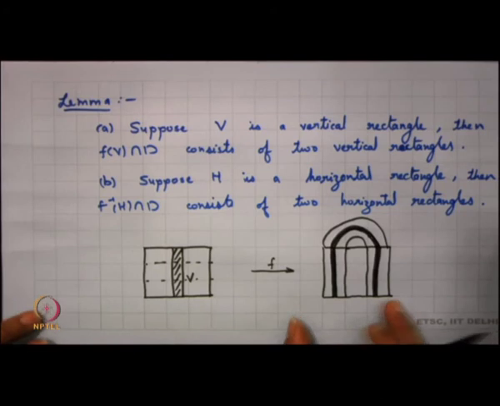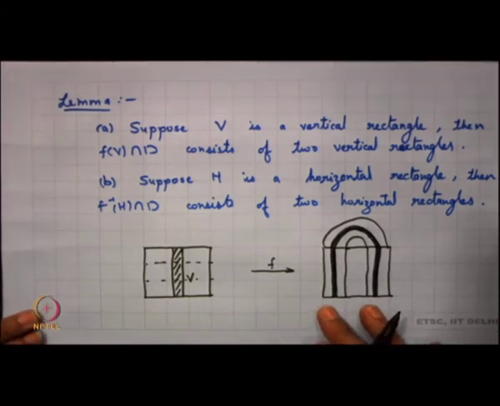We find that f of V intersection D is again two vertical rectangles.